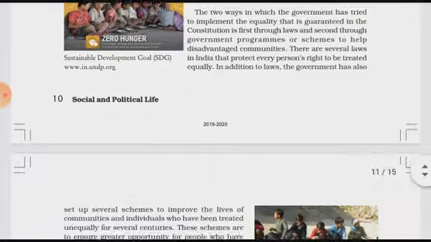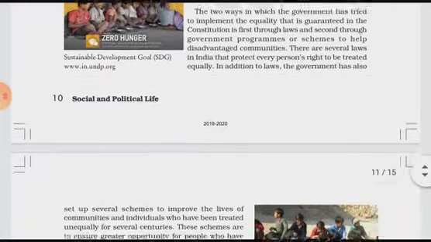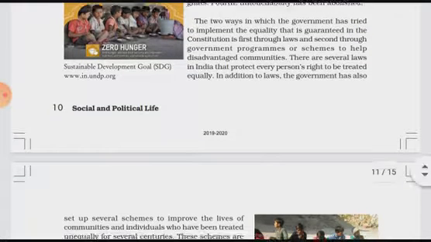Okay, there are several laws in India that protect every citizen's right to be treated equally, and here that has been given. Many of the laws have been made by the government to protect every person's right to be treated equally. Meaning, every person must be treated equally in our country.